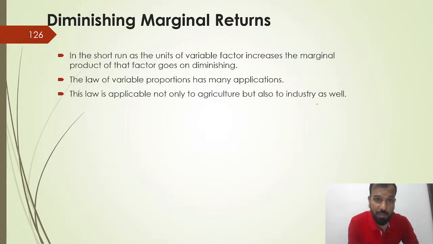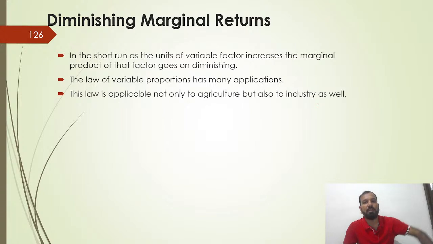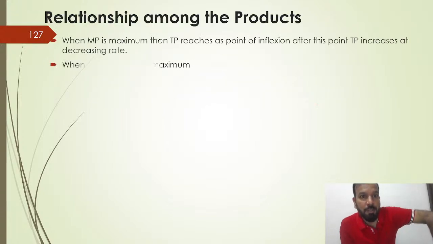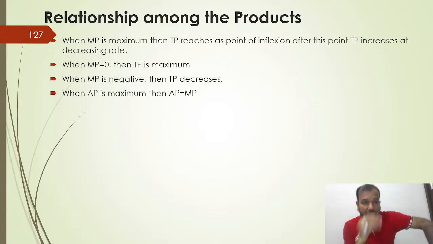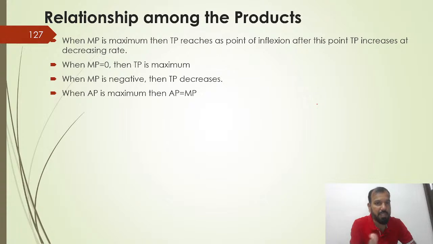So next is all about diminishing marginal return. In the short run, as the units of variable factor increase, the marginal product of that factor goes on diminishing. Again, you have to verify that particular chart that has been shown to you. The law of variable proportion has many applications. The law is applicable not only to agriculture but also to industry. This is again MP is equal to 0, TP is maximum, MP is negative, TP decreases, and AP is maximum and AP is equal to MP.